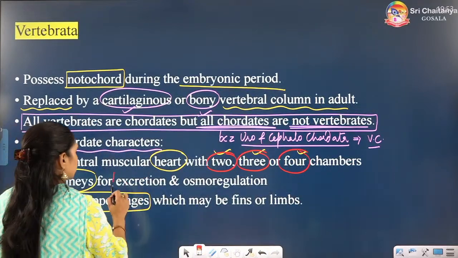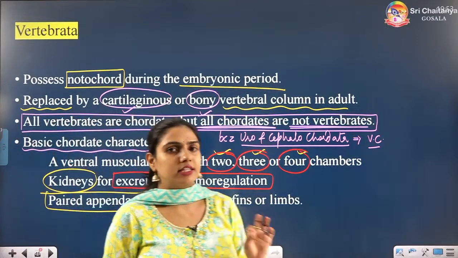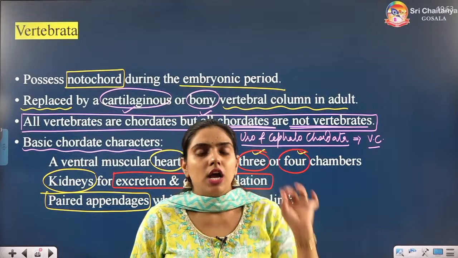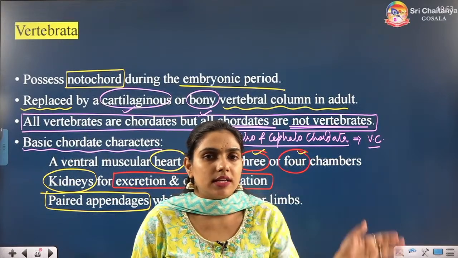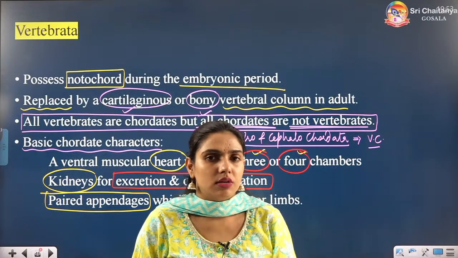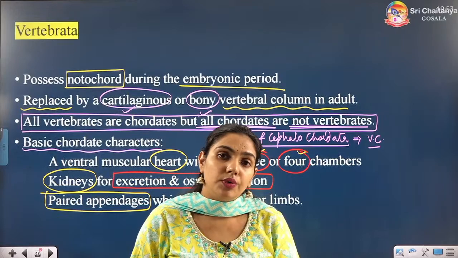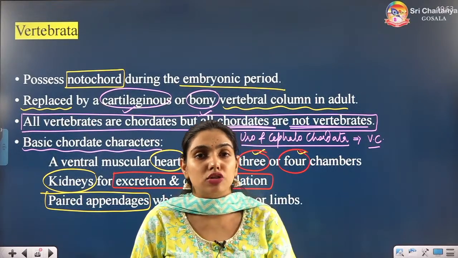Kidneys for excretion and osmoregulation. Not only for excretion, kidney will help in osmoregulation as well. Osmoregulation I have told you already when we have discussed the non-chordate phylums. In Aschelminthes, in Platyhelminthes, I have told you in Platyhelminthes flame cells were helping in excretion as well as osmoregulation.